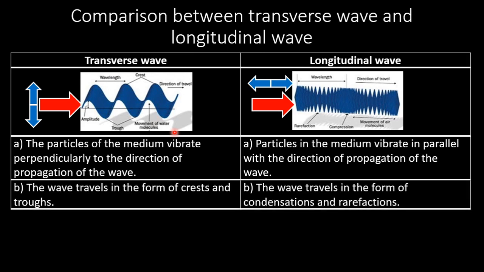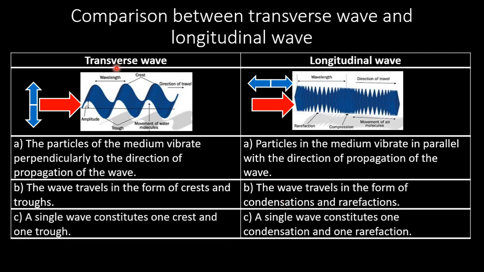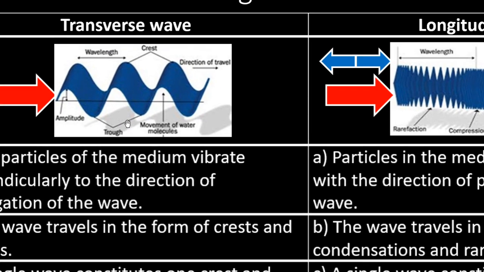and the wave travels in the form of crests and troughs. In the case of a transverse wave, we see multiple crests and troughs. By producing these, the energy propagates forward. In the case of a longitudinal wave, we see condensation and rarefaction locations on the propagating medium. A single wave, in the case of a transverse wave, constitutes one crest and one trough. That means by merging one crest and one trough, we can get a single wave.